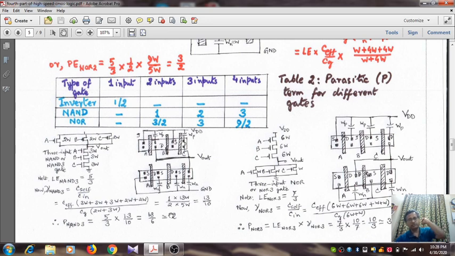So roughly it is equal to 2. So look at this, almost equal to. So that's why for a 3 input NAND gate the value is almost equal to 2.